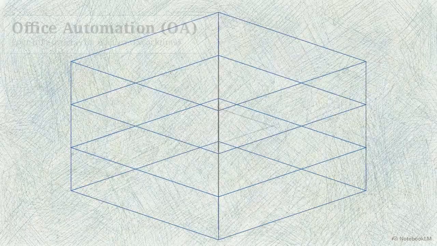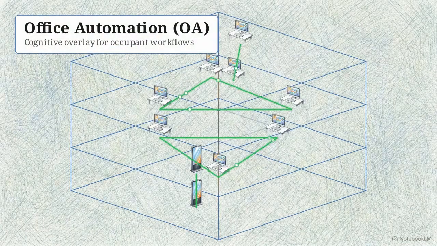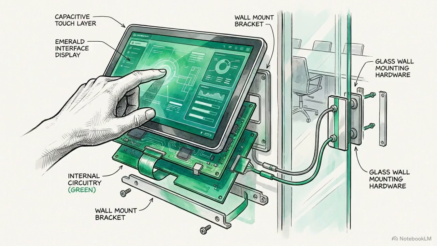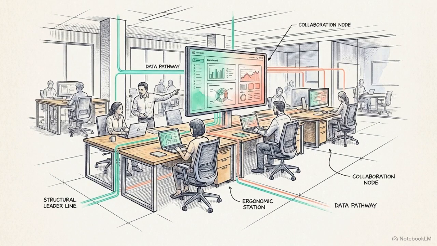The third pillar is office automation, or OA. OA refers to the technology layer that supports the day-to-day workflows of the building's occupants. This layer is primarily software-driven and user-facing. Examples include automated workspace scheduling, digital display management, and localized internet portals.